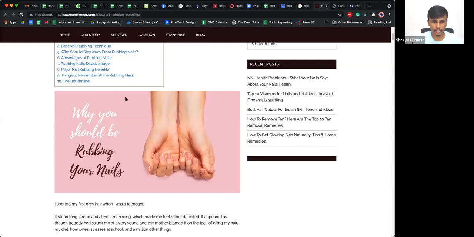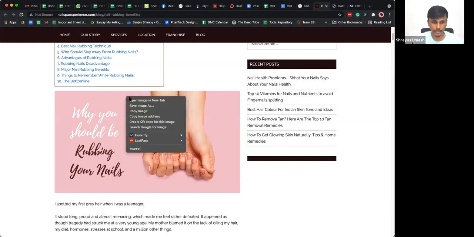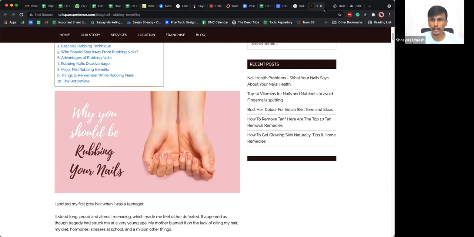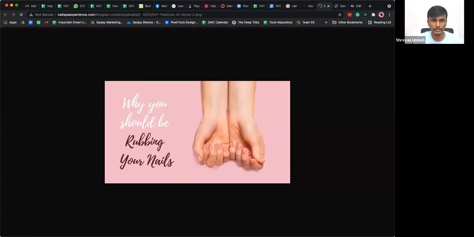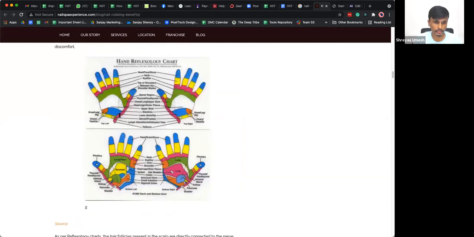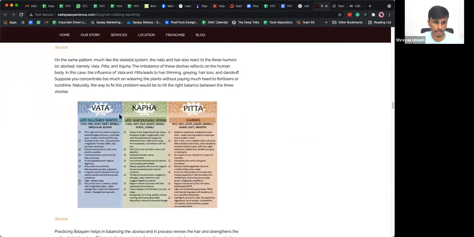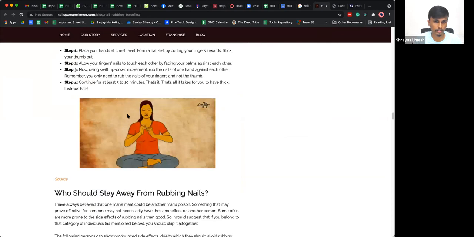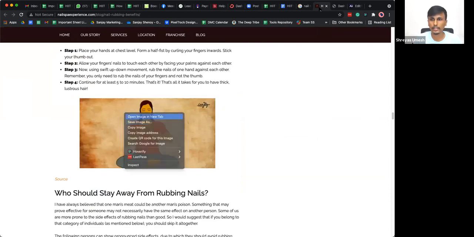So for example, here, I'll right click on this particular image and open this image in a new tab, and you'll see that it looks like that particular image was not optimized for the file name.